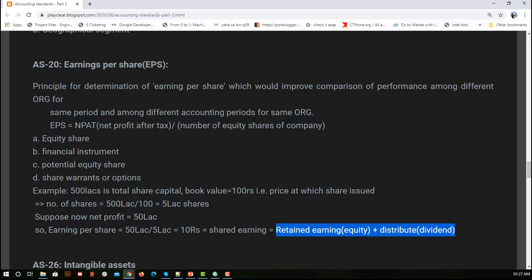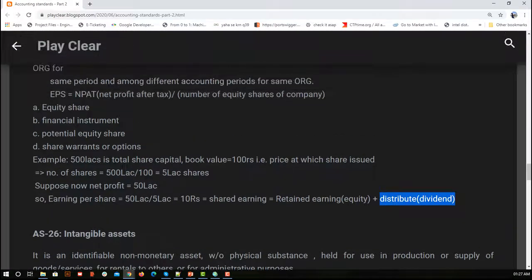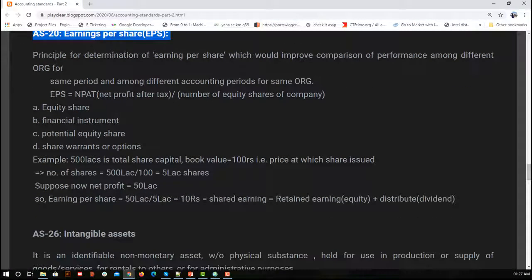That is what we call retained earnings. That is the profit the company holds for itself, and the distributed part is divided among the shareholders. But as a whole, we call them shared earning. So AS 20 is all about earnings per share. I hope this is also clear.